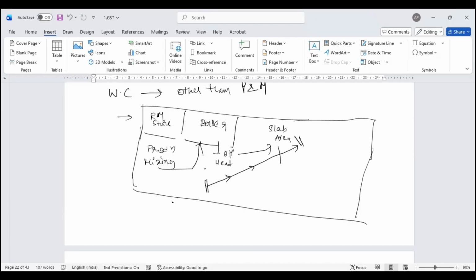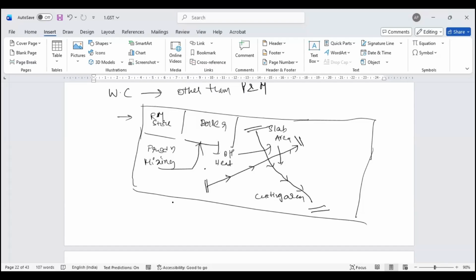From the slab area, I have a cutting area. Again, I use one more crane to transport this material from this area to this area. Now, these are not hand lifted. It is of high weight in nature.